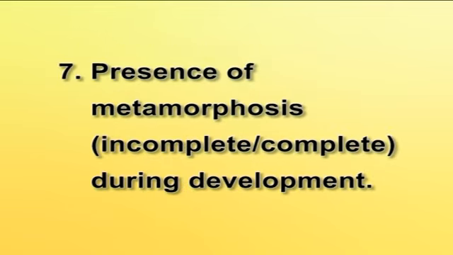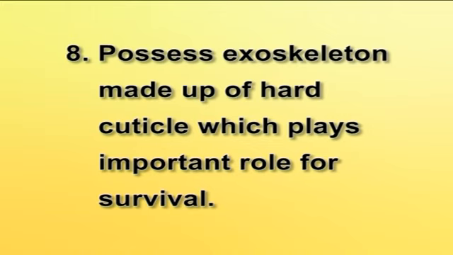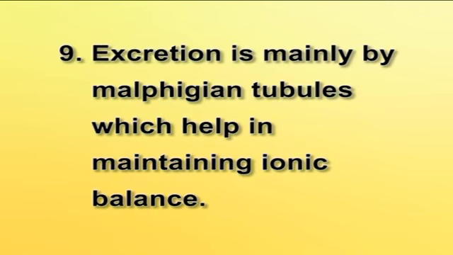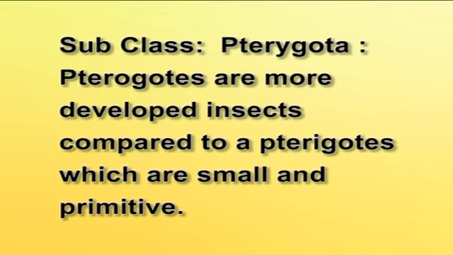Presence of metamorphosis, incomplete or complete, during development. Possess exoskeleton made up of hard cuticle which plays important role for survival. Excretion is mainly by Malpighian tubules which help in maintaining ionic balance.